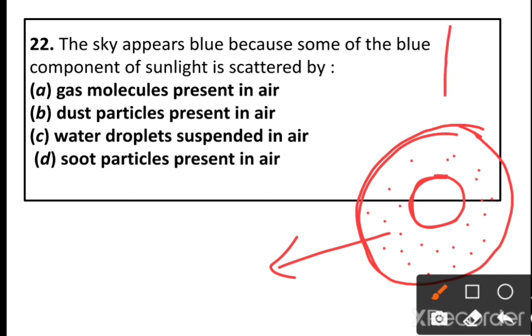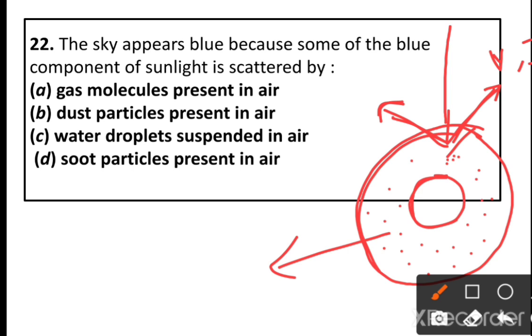When the light from the sun falls on the atmosphere, the small particles always scatter the shorter wavelength of the blue family, that means violet, indigo, blue. So the sky appears blue.